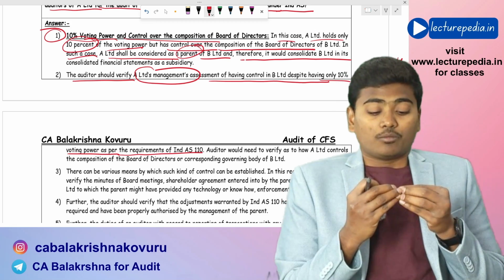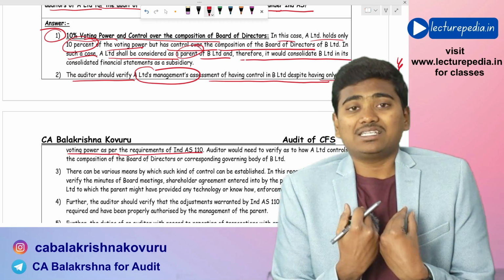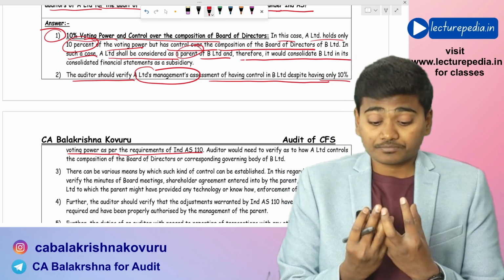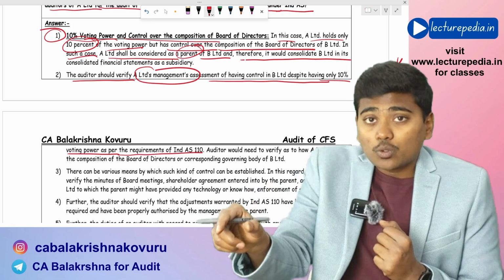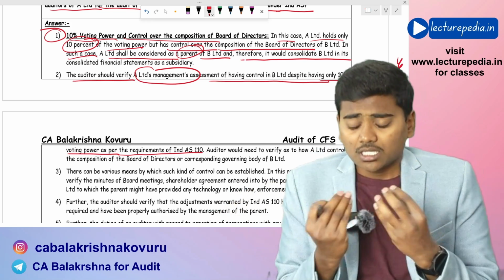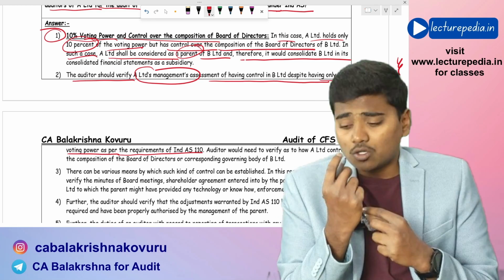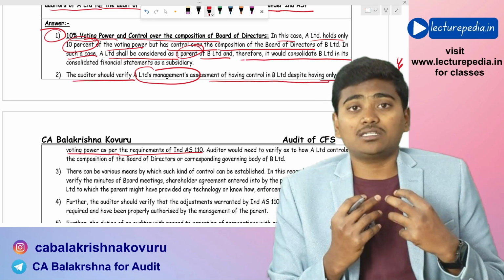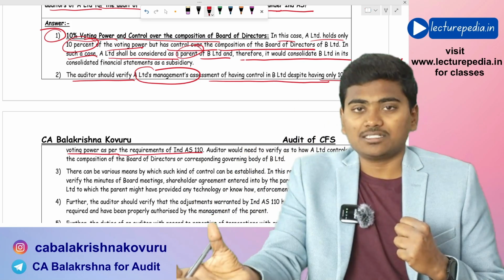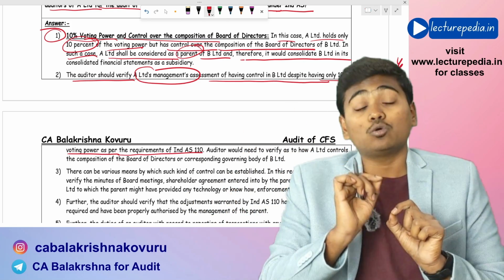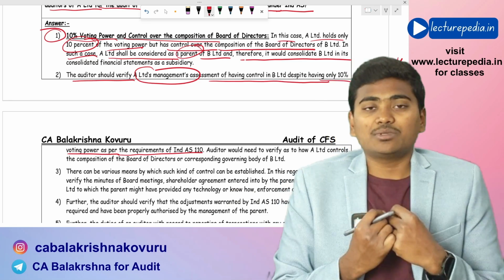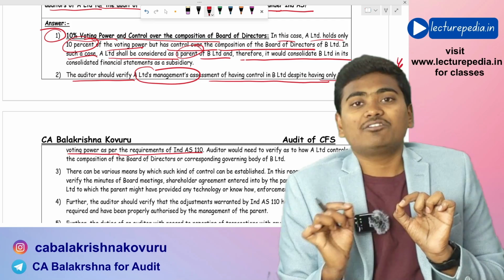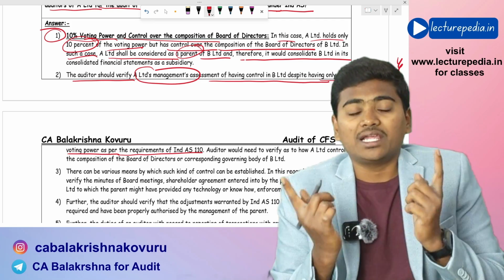Okay, how is management assessing? How has management come to a conclusion that A Limited is having control over B Limited, because if you see, there is only 10% voting share in the B Limited, but management is having power to appoint the board of directors. So because of that reason, management has come to a conclusion that B Limited is a subsidiary. So auditor needs to verify this. Okay, how has management made this assessment?